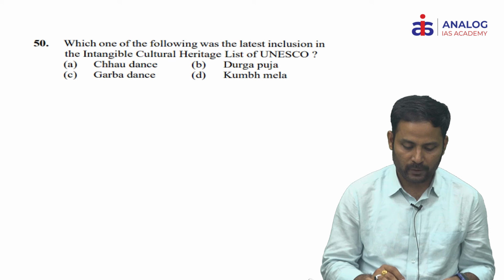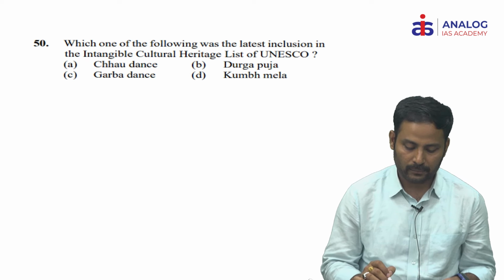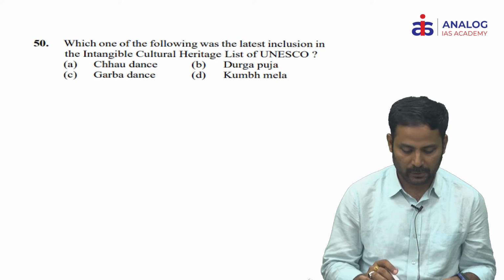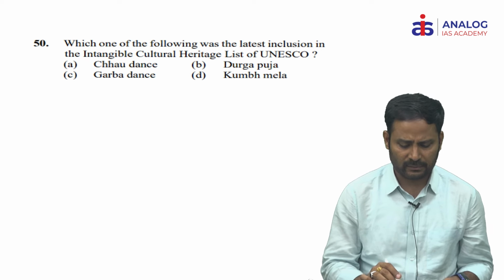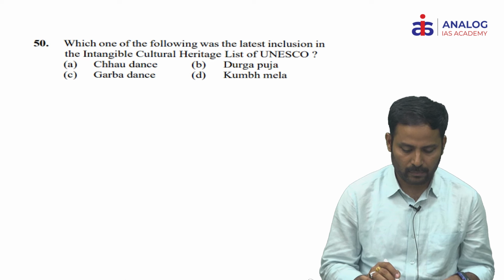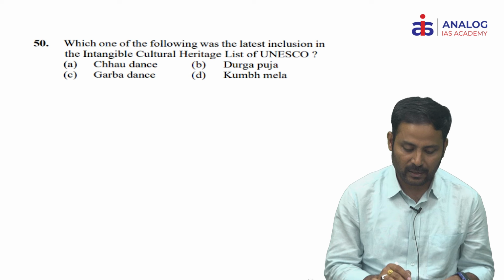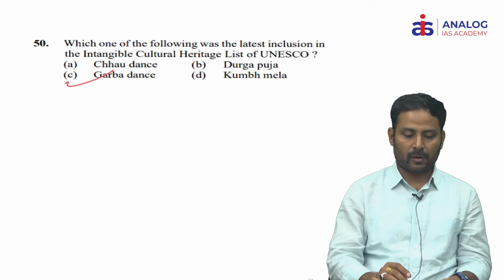Next question. Which one of the following was the latest inclusion in the intangible cultural heritage list of UNESCO? Chhau dance, it is in Odisha; Durga Puja from Bengal; Garba dance from Gujarat; Kumbh Mela from Madhya Pradesh. All these were included in the UNESCO list, but the latest one is Garba dance. So our answer is C.